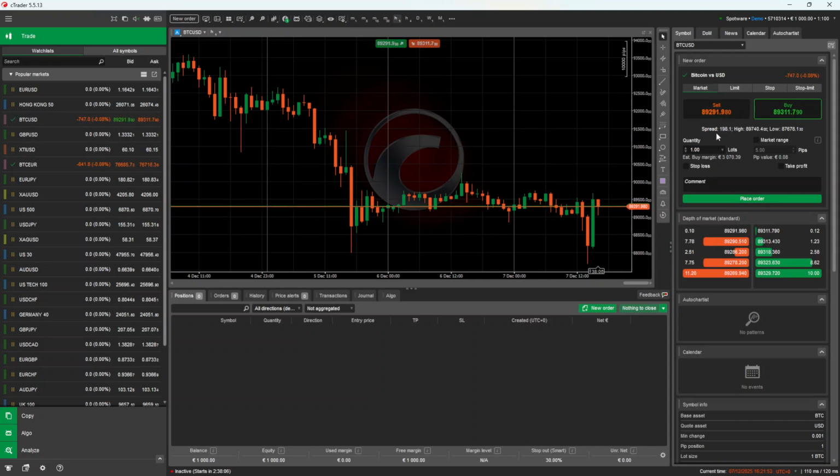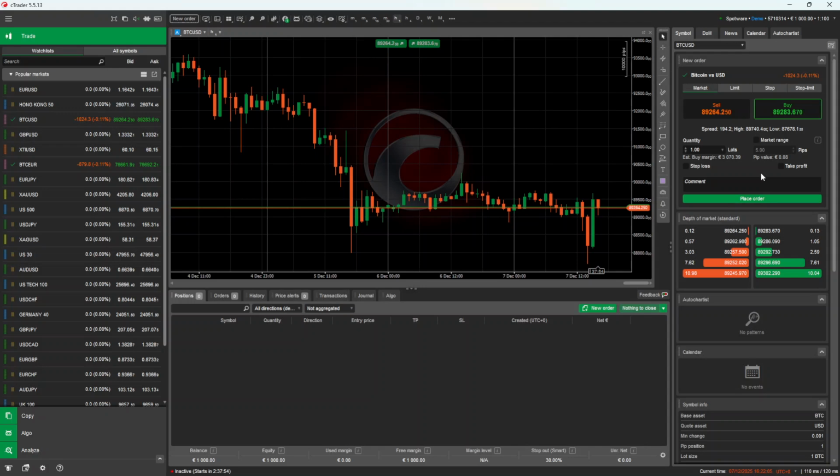Before you click buy or sell, adjust your volume. Right next to the volume display, you'll find small plus and minus buttons. Use these to set your lot size precisely. Take a moment here. Your volume determines your position size and potential risk. If you're new, start small and always choose the size before you place the order. This prevents surprises and keeps your trades intentional.